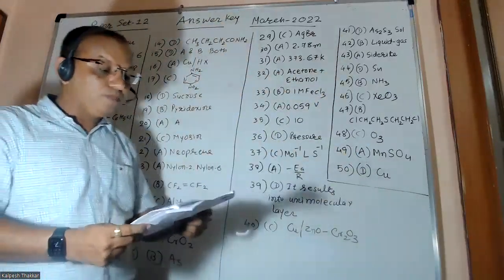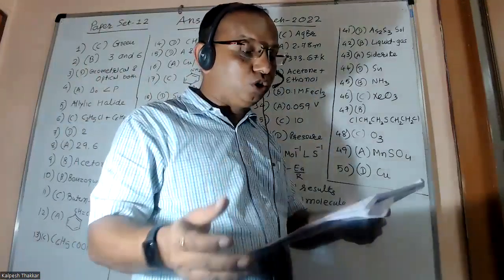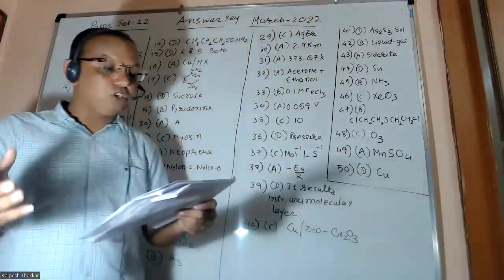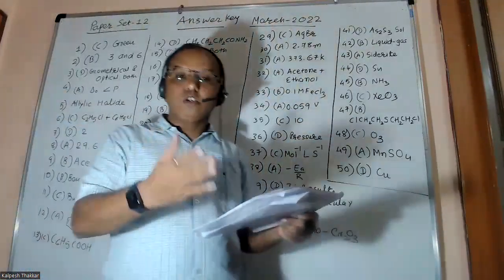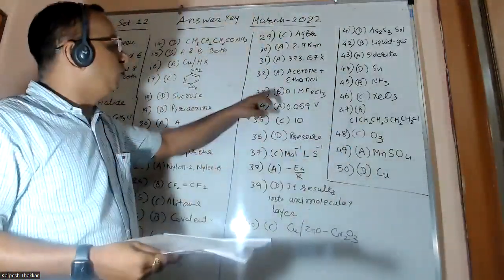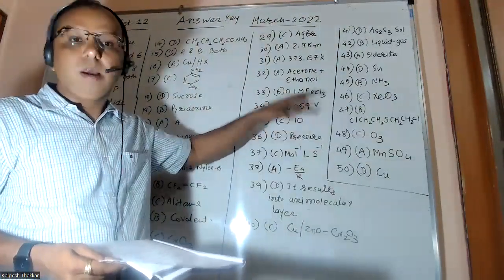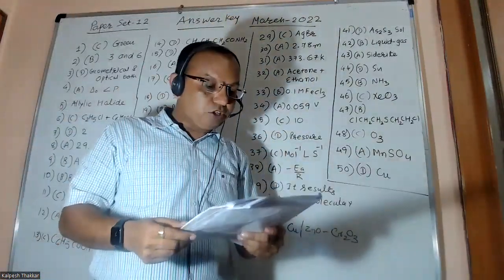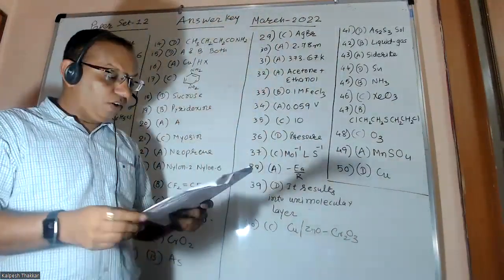Question number 34. What is the potential of a hydrogen electrode at which pH is 1? pH is 1, so minus log of H plus is 1, friends. If you put it in the Nernst equation, you will get the answer 0.059 because log 1 is 0. Next, friends, question number 35.